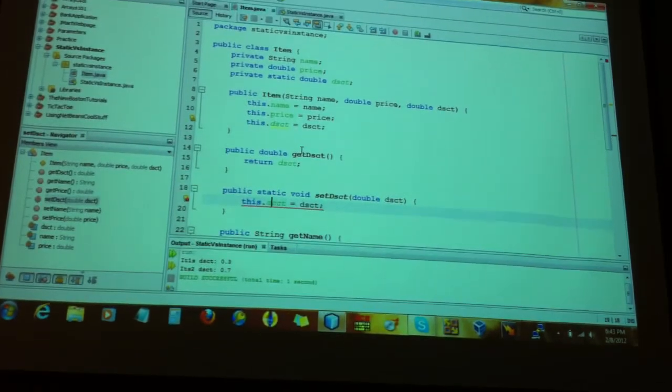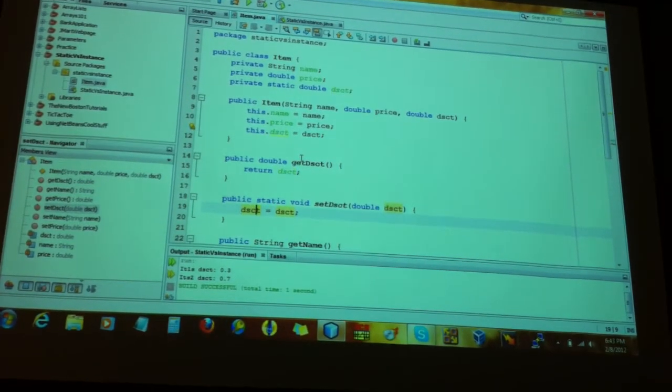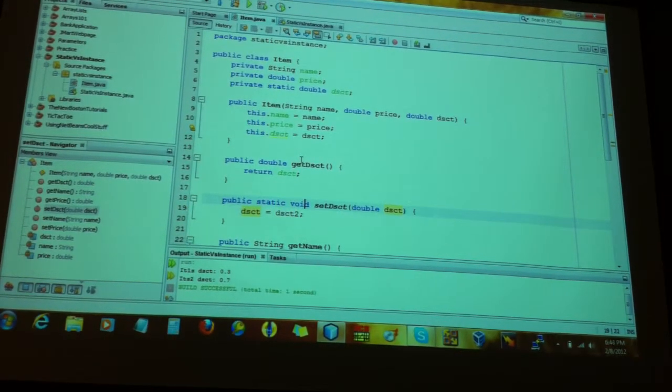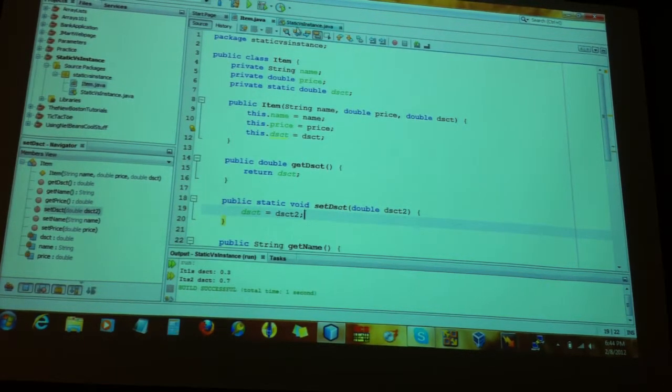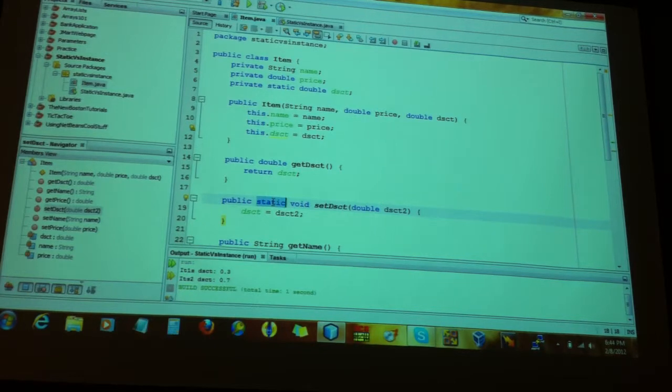Static. Well, you cannot use this anymore. I'll call this, for example, discount 2, whatever. Okay? When you make a method static, you see I'm making a method static, right? I'm saying you can call this method without the need of having an object existing first.